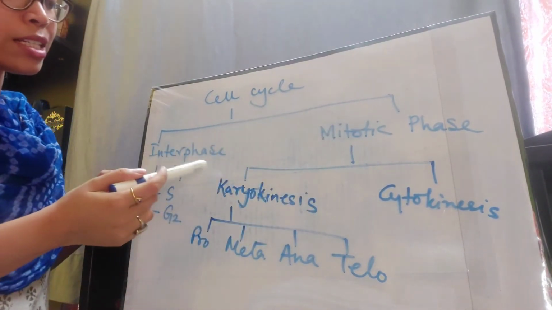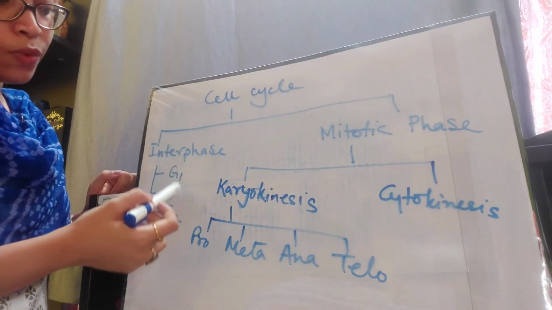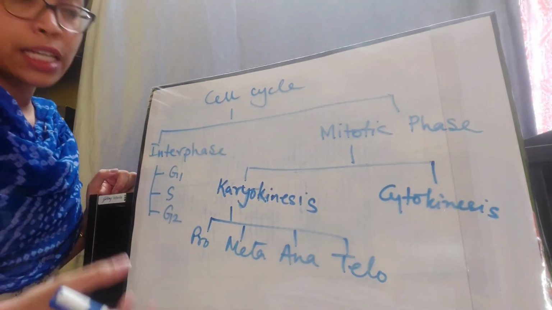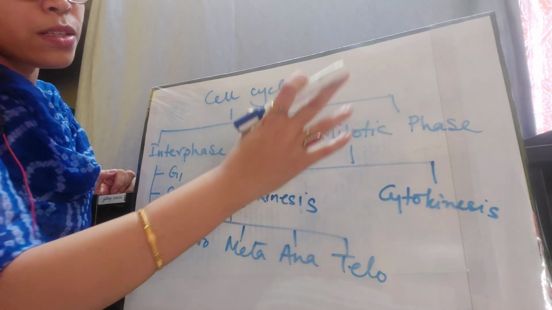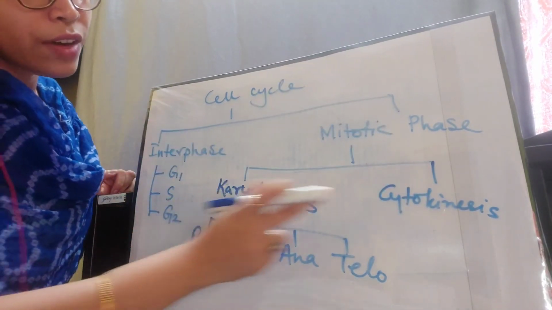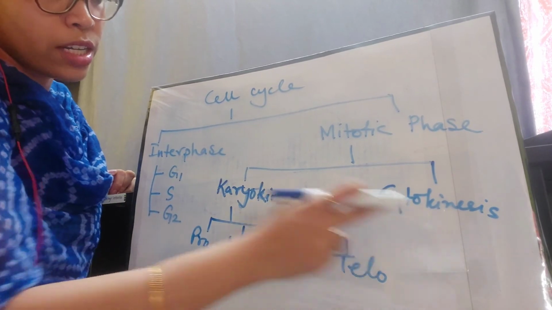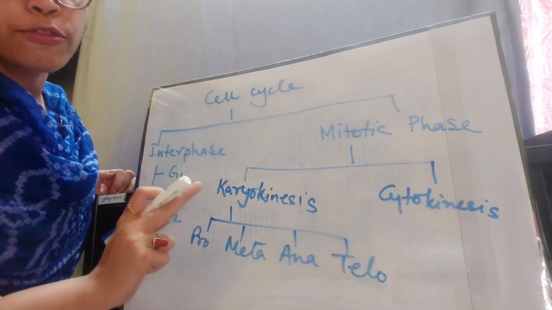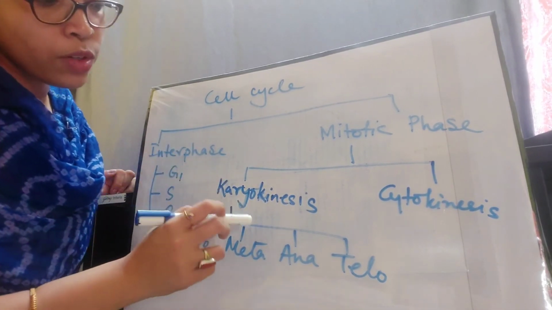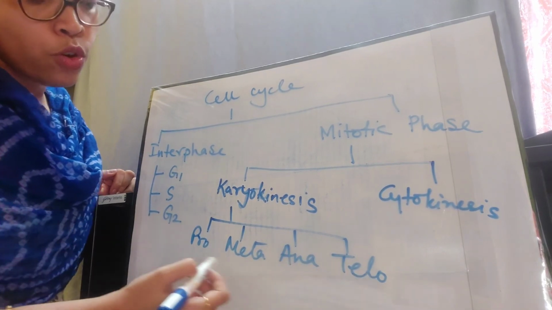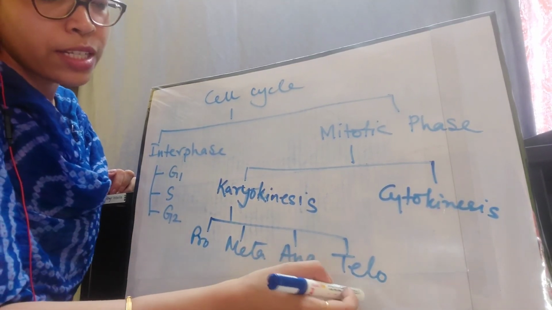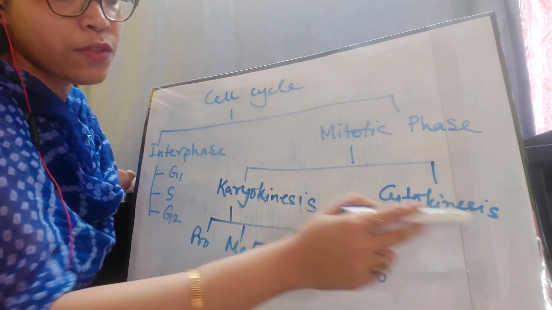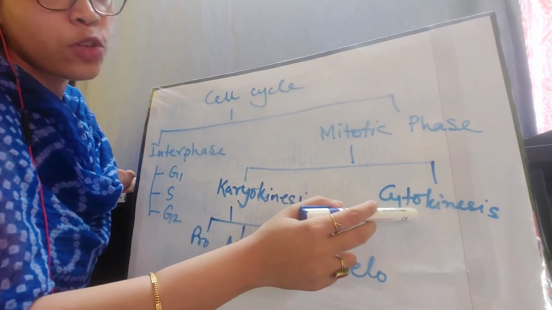As I said, interphase has three subphases, G1, S and G2. S is known as the synthesis phase, where the DNA synthesis or doubling of the DNA takes place. Coming to the mitotic phase, the actual cell division phase, it is divided into two phases, karyokinesis and cytokinesis. The word karyo comes from karyon, meaning nucleus, so karyokinesis means division of nucleus. This division of the nucleus takes place via four steps: prophase, metaphase, anaphase and telophase. After the division of the nucleus, the cytoplasm divides, which is known as cytokinesis. Kinesis means division, and cyto means cytoplasm.